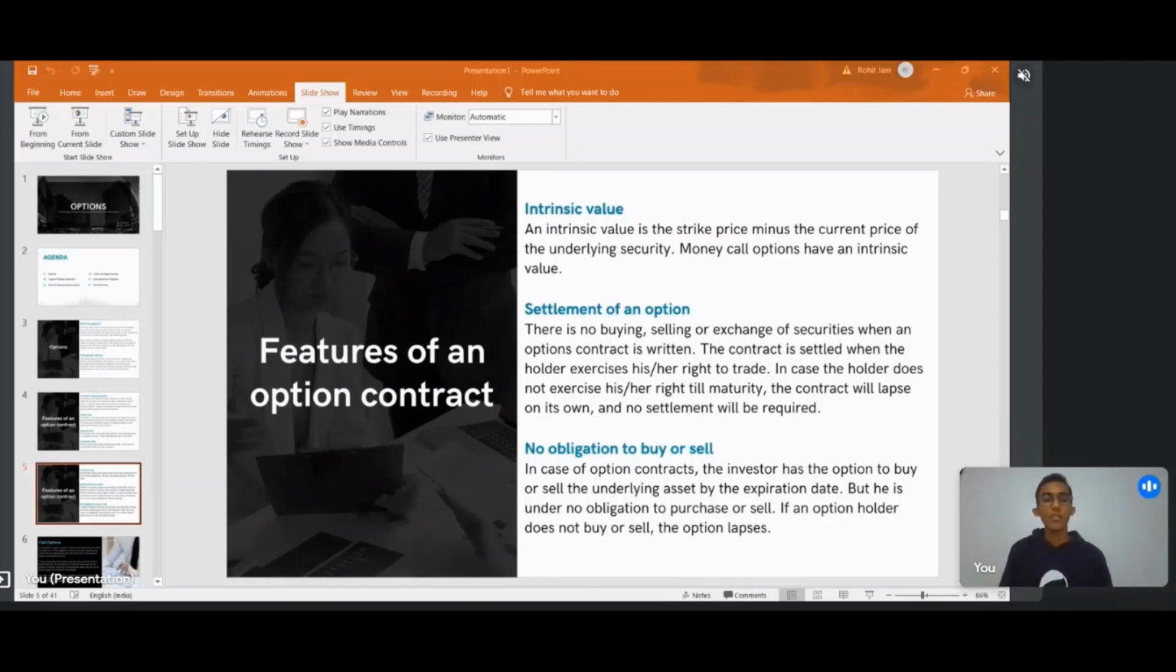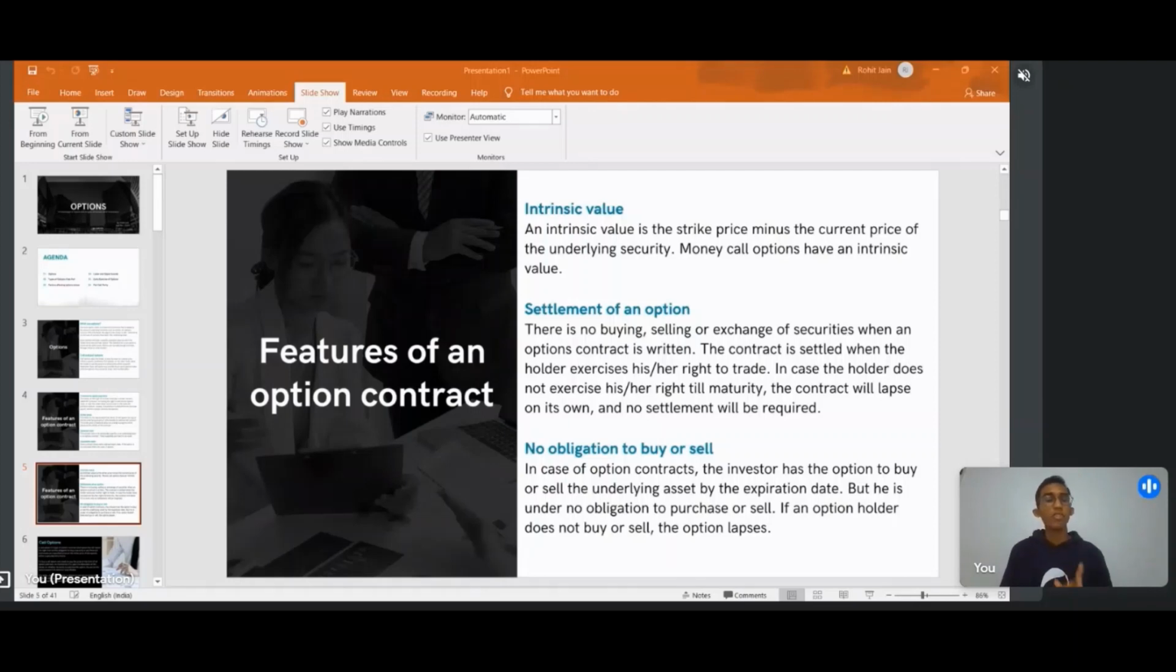Next is the settlement of an option. In the case of an option, the transaction doesn't happen when I sign the contract. It happens on the expiration date, the date when I have to exercise the option. That is the day when the transaction happens. That is the day of settlement.